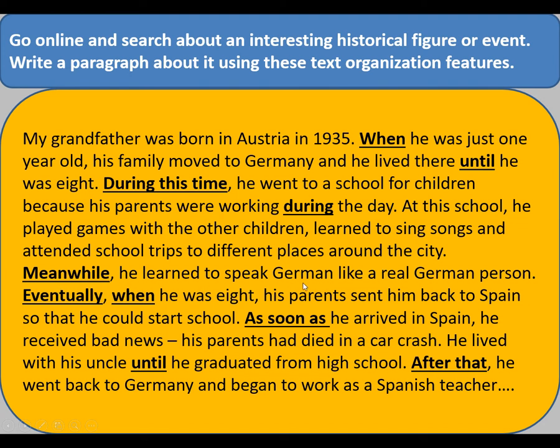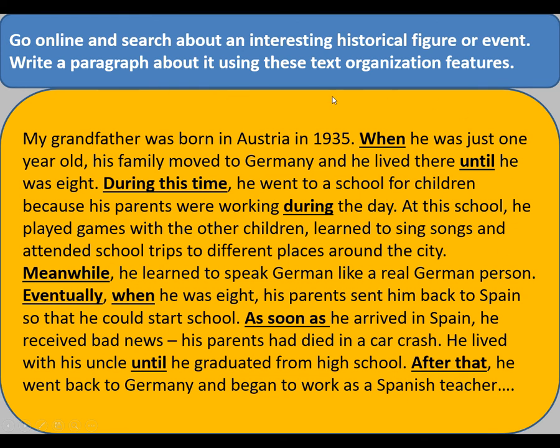Meanwhile, he learned to speak German like a real German person. Eventually, when he was 8, his parents sent him back to Spain so that he could start school. As soon as he arrived in Spain, he received bad news. His parents had died in a car crash. He lived with his uncle until he graduated from high school. After that, he went back to Germany and began to work as a Spanish teacher.